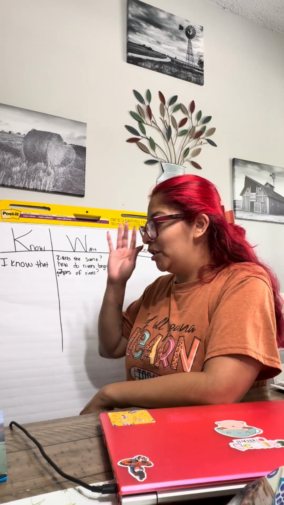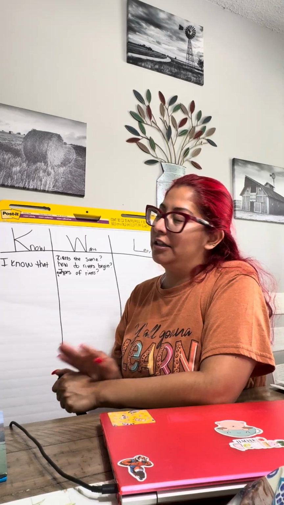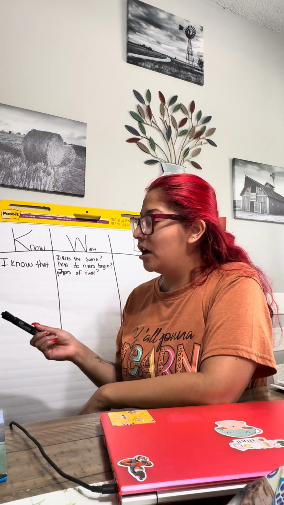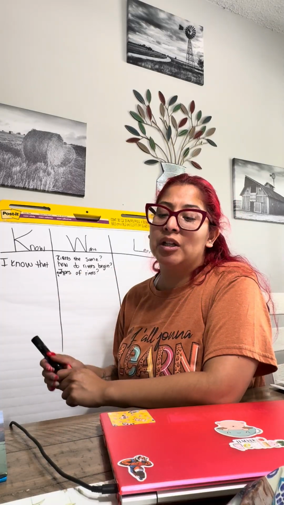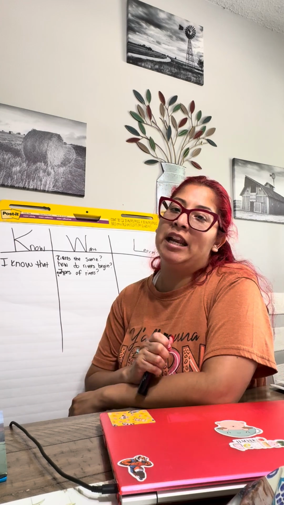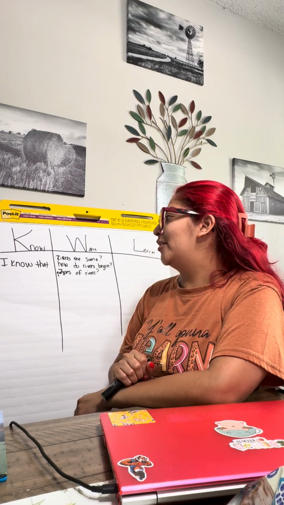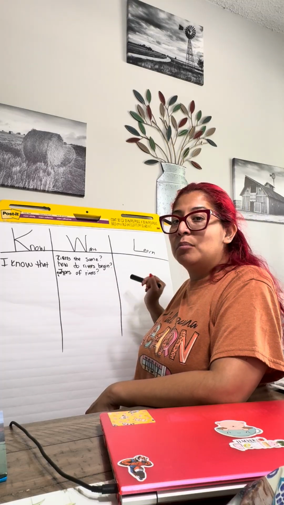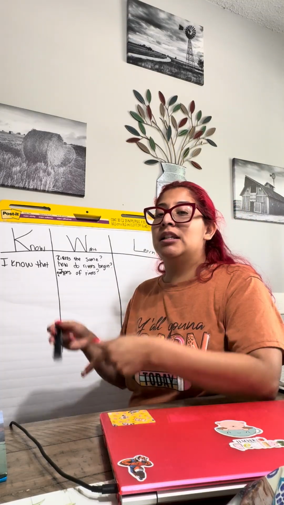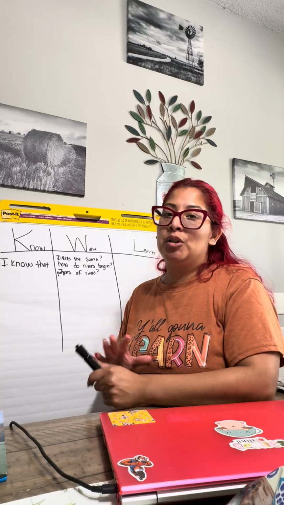Now, as my students and I write, after we finish this portion, this is only going to be on the first day. This is not all done all together, because my next activity with the KWL chart would be using our Writing Revolution text and writing a summary. Now, before we sit down and write a summary, we have already jotted down information that we learned. Now, it is in bullet form, so when I revisit this lesson again, we're going to have our shoulder buddy, or we're going to have our turn and talks.